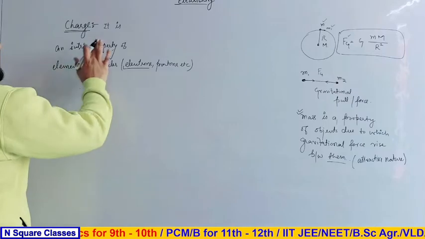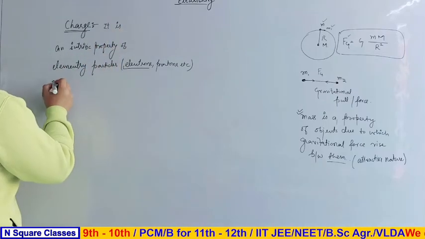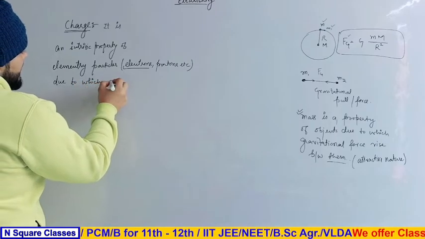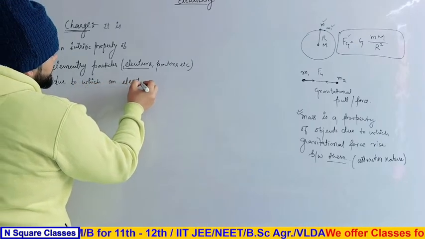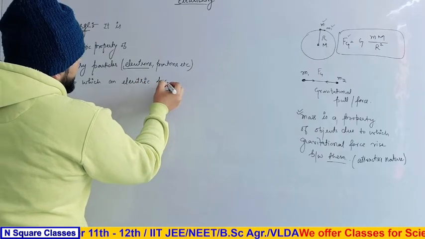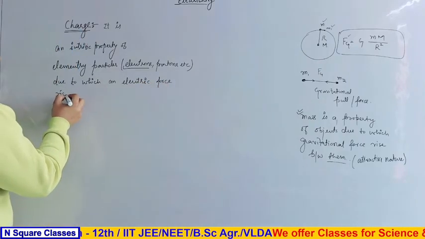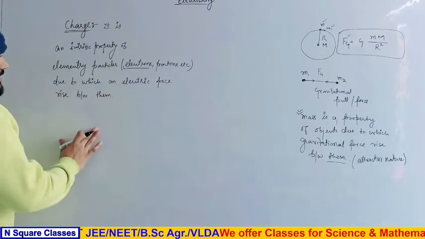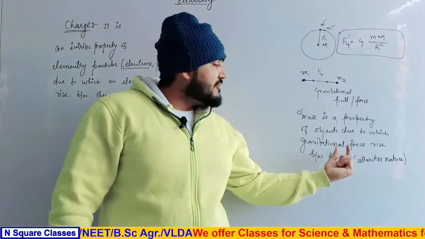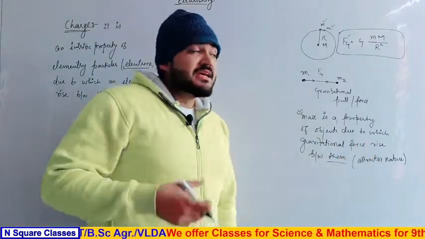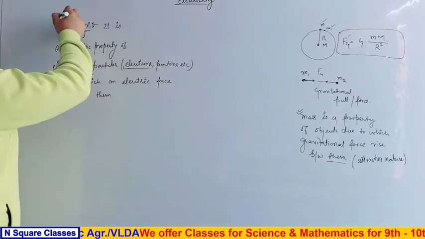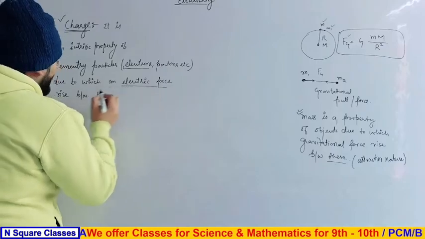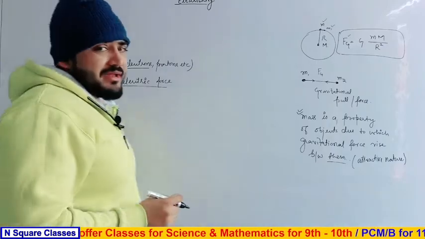Okay, it is an intrinsic property of elementary particles due to which an electric force rises between them. Now mass is the property due to which gravitational force rises between objects. Similarly, likewise, this charge is also a property due to which electric force rises between elementary particles.